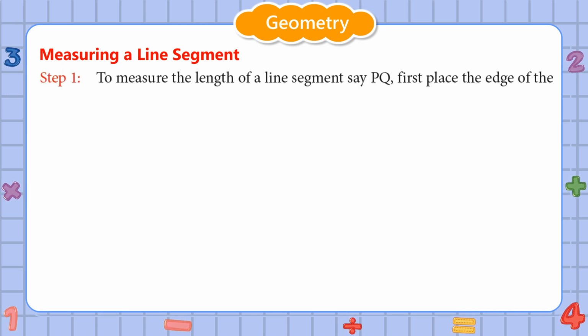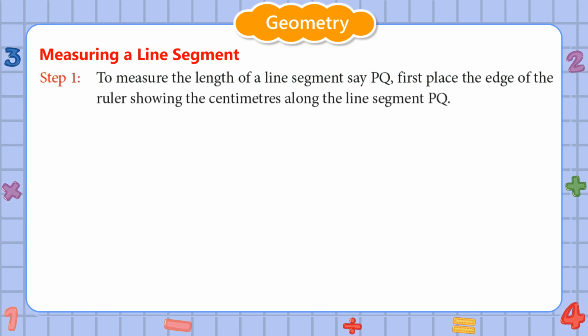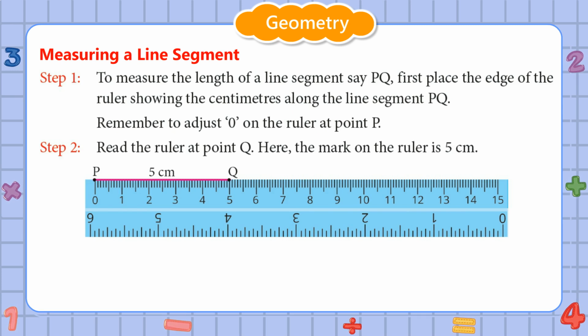Step 1. To measure the length of a line segment, say PQ, first place the edge of the ruler showing the centimeters along the line segment PQ. Remember to adjust 0 on the ruler at point P. Step 2. Read the ruler at point Q. Here, the mark on the ruler is 5 cm. So, the length of the line segment PQ is 5 cm.